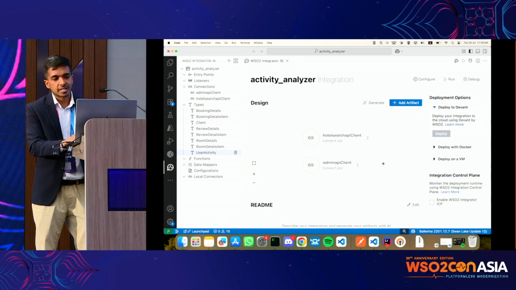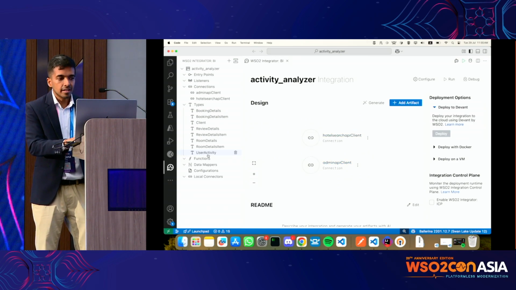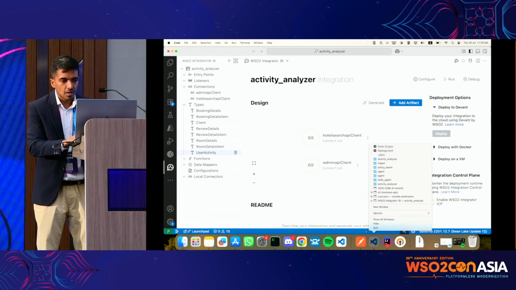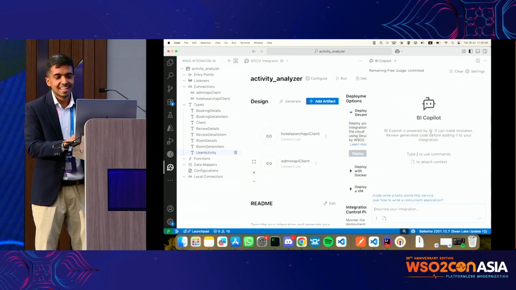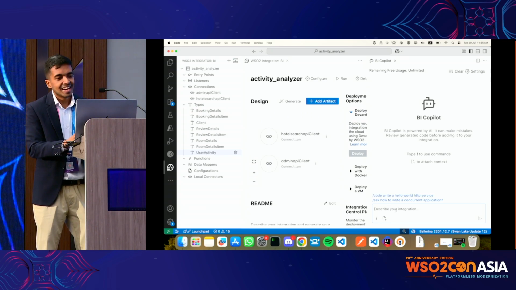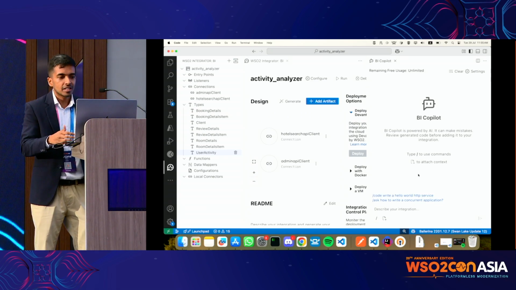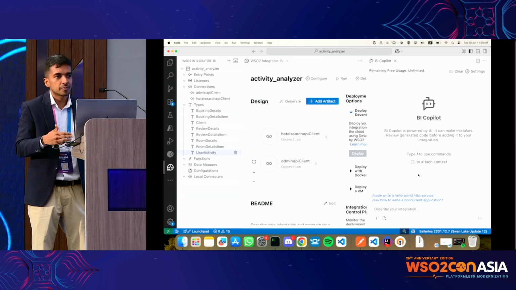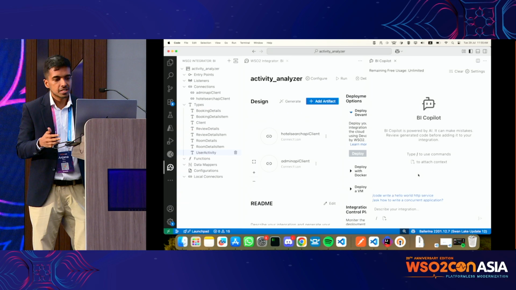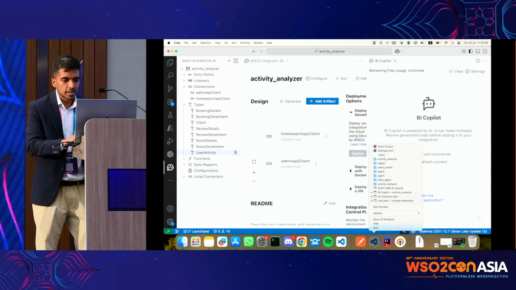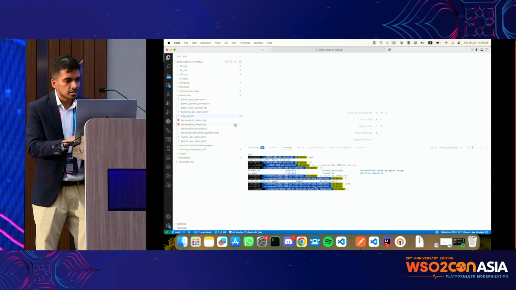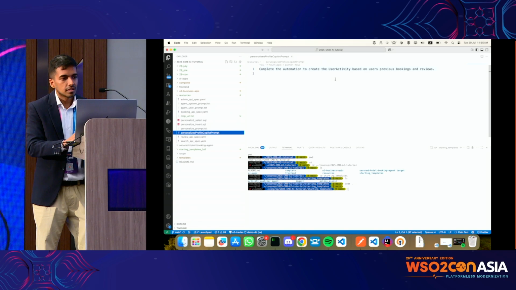Now what we want to do, as I explained earlier, is talk to these APIs, get the data, aggregate them, and create this user activity type. That's what I want to do. So we have this feature called BI Copilot, which is what Malit introduced early on. This is a Copilot to ease up your development. You can say what needs to be done, and it will get that done for you. I already prepared a set of resources.